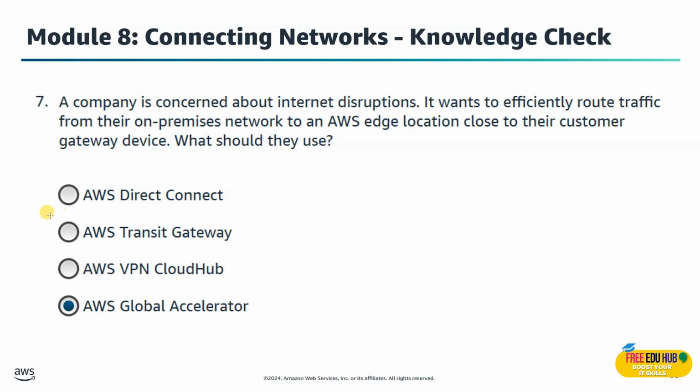We are not selecting the Transit Gateway. The reason is that it manages VPC connections, not traffic from edge locations. And we are not selecting VPN CloudHub. The reason is that it's used for connecting multiple VPN sites together, not for edge optimization.